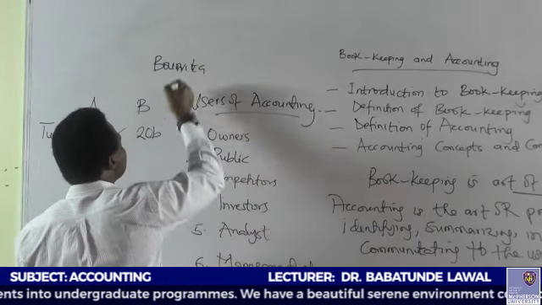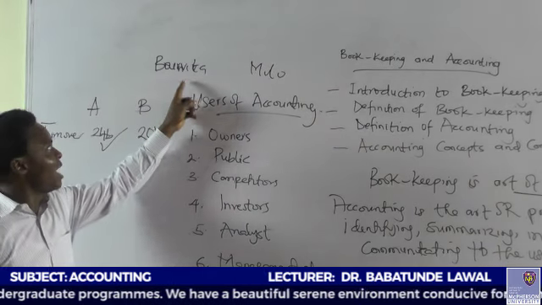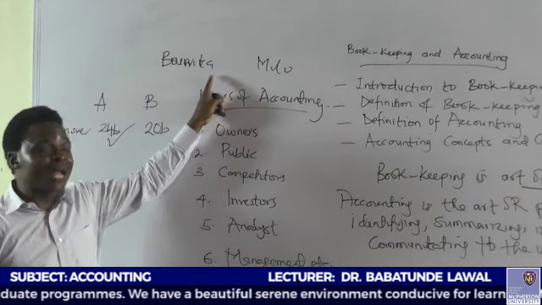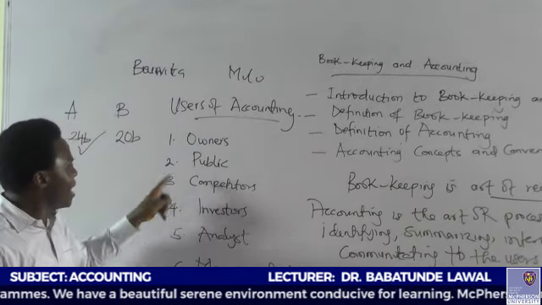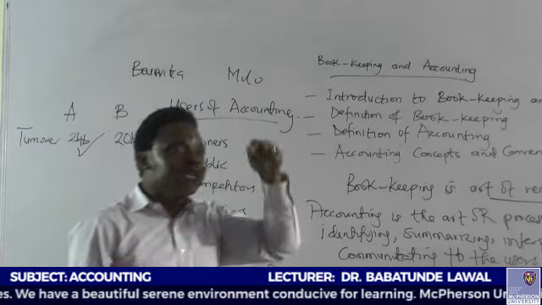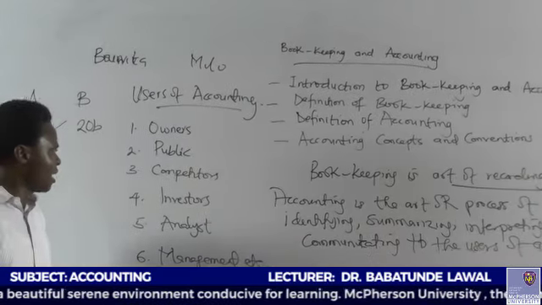Bonvita. Why does Nestle produce what? Milo. You will see that if perchance you are interested in Bonvita and there is no Bonvita, the closest option is what? Milo. And you go for it. So we are saying competitors are also involved in running what? The business. They are part of the users of accounting.